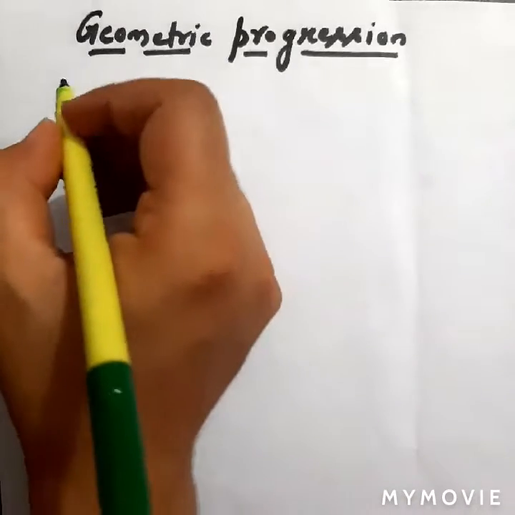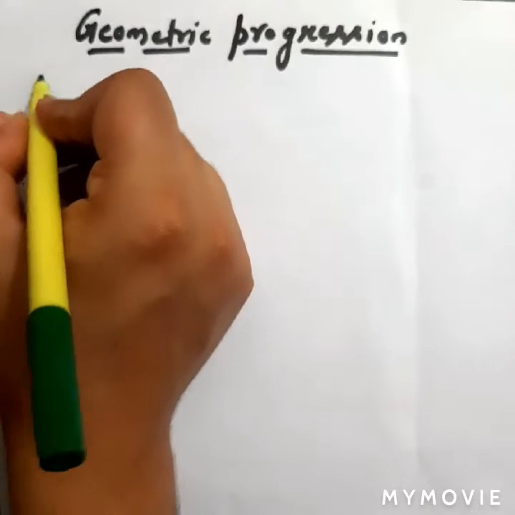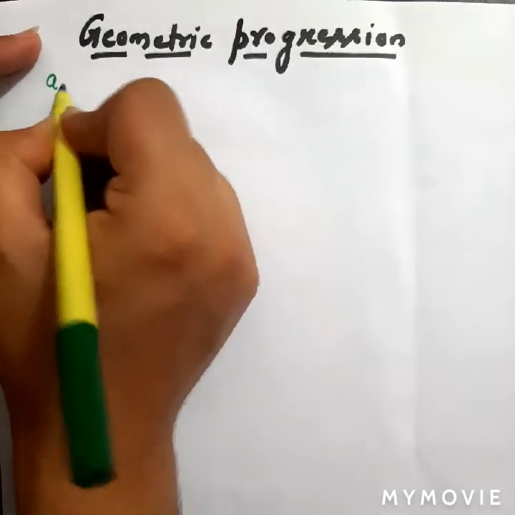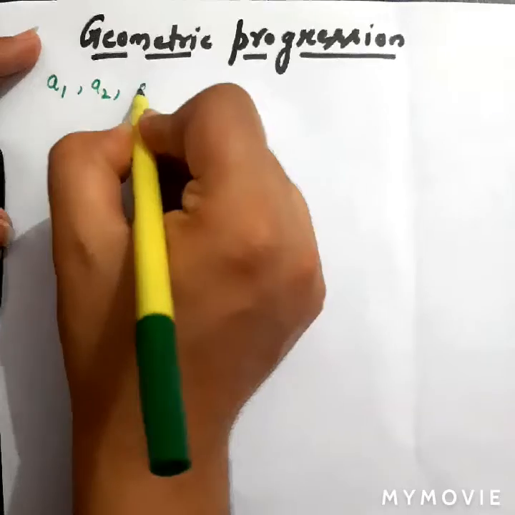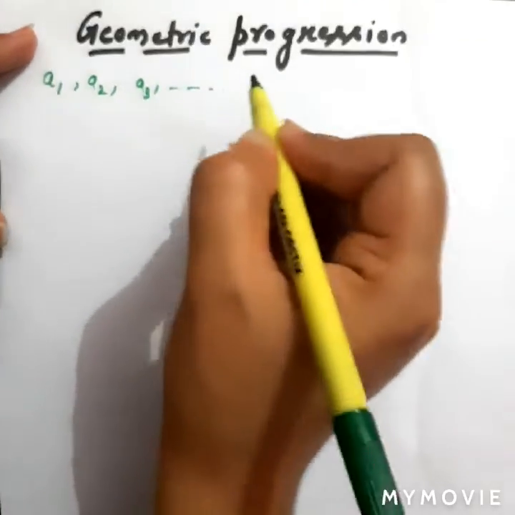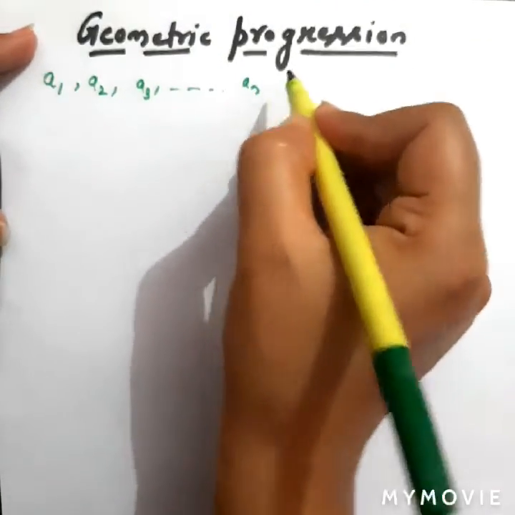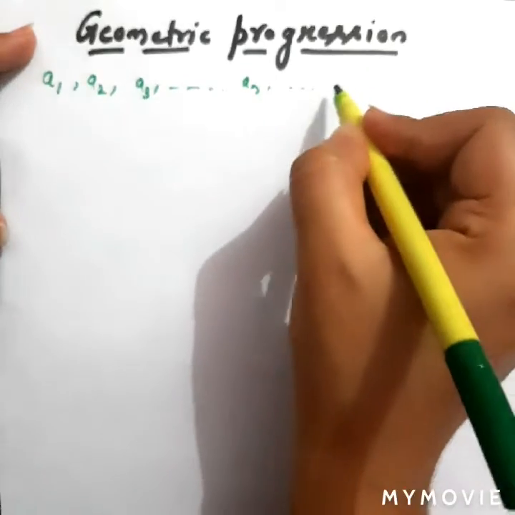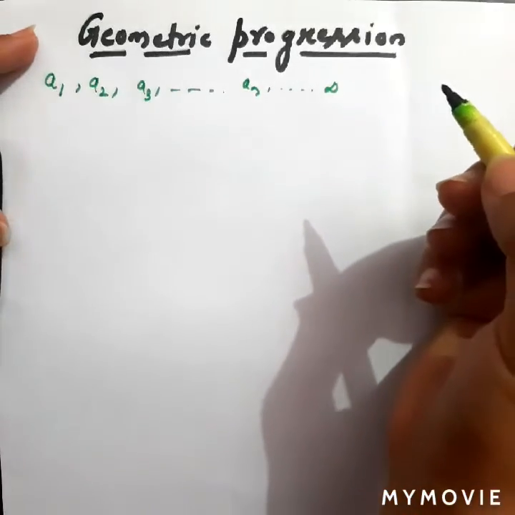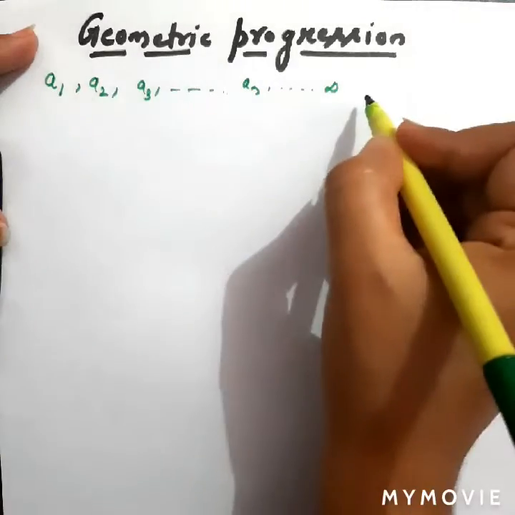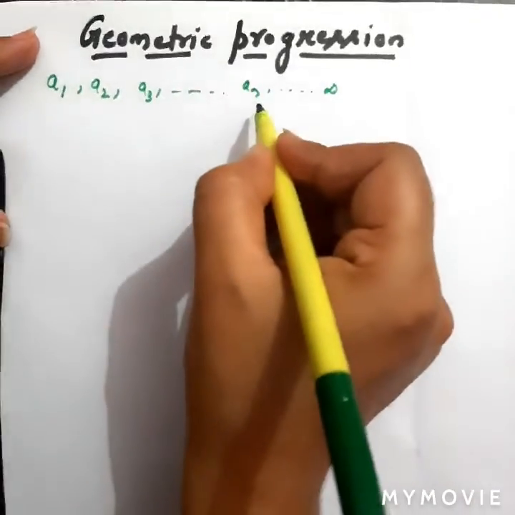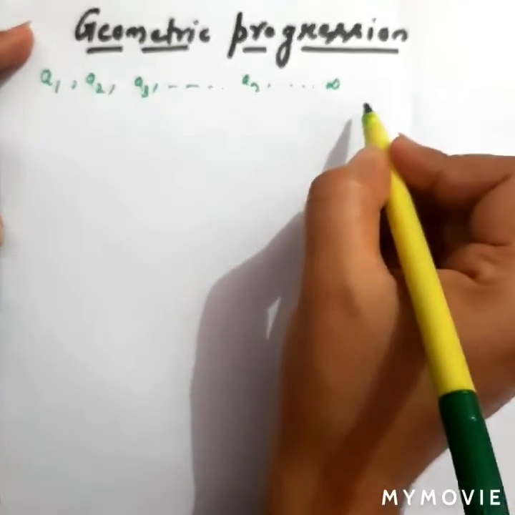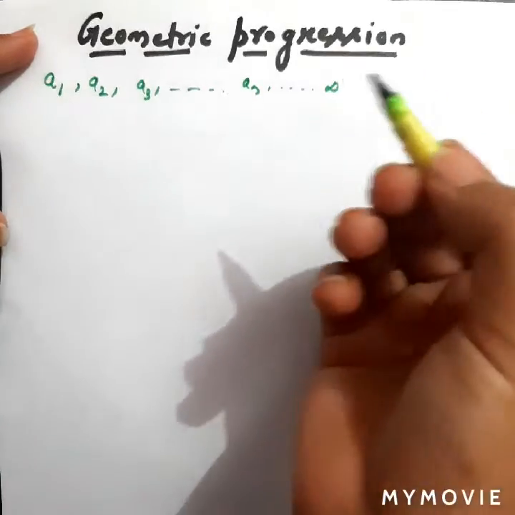Hi, this is another video for infinite series, and here we will talk about geometric progression or geometric sequence. Let us take a sequence of terms. For example, we have a1, a2, a3, and so on up to an, or we can say infinity also if we are taking an infinite series. Then these are the terms. This is a particular sequence followed by these elements, so this will be a sequence.